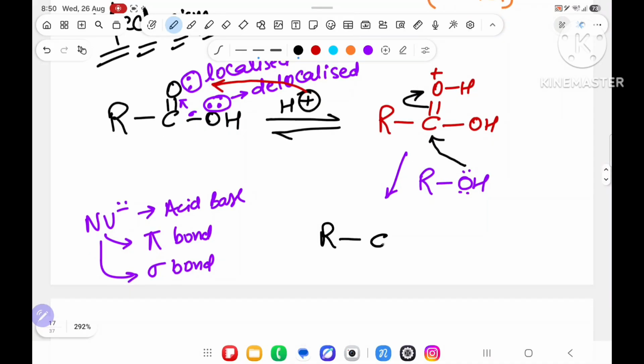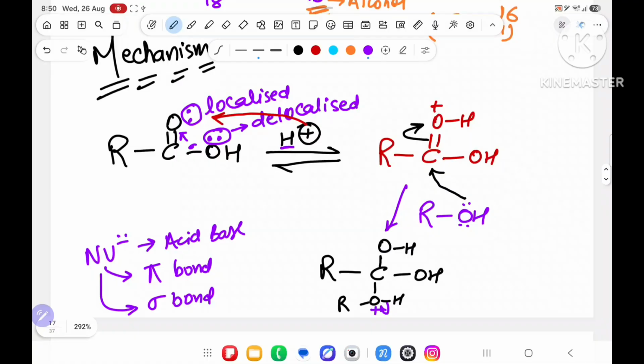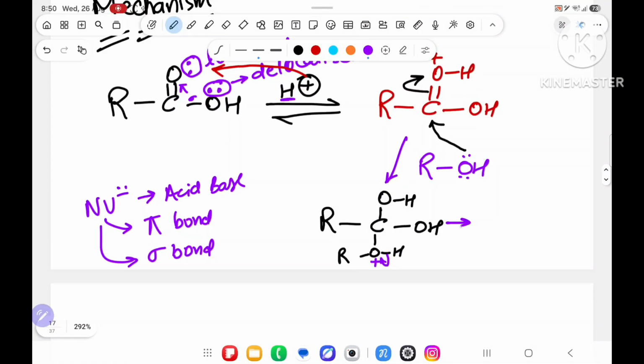What you will get? R O single bond, over here OH, over here OH. Oxygen is also very happy, its plus will go. Over here OH and R. After that what happens? This oxygen will get H plus, so this will take the hydrogen. Now H plus is coming as a catalyst, going over here as a catalyst.